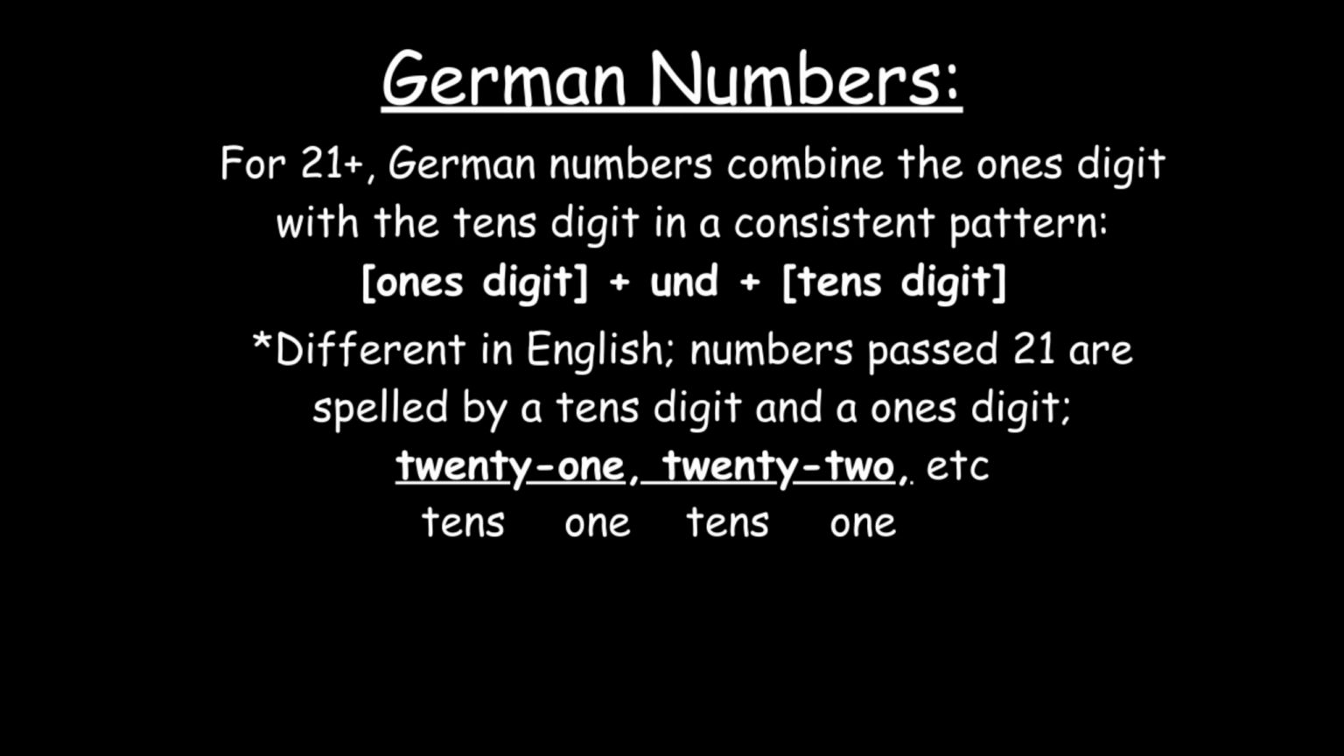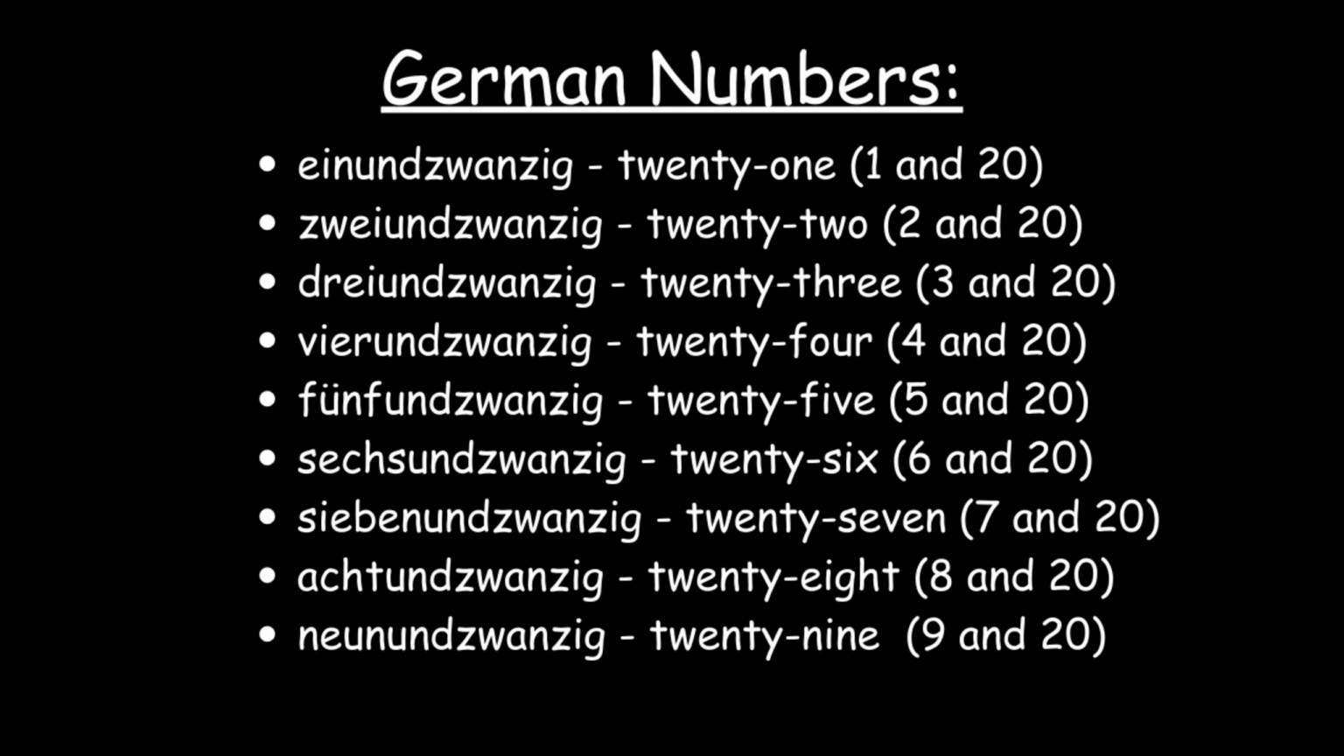This system is different in English because numbers past 21 are spelled by a tens digit and a ones digit, like 21, 22, and so on. In German, the pattern combines the words beginning with the ones digit, und, and the tens digit. So, numbers past 21 look like this: 21, one and twenty, 22, two and twenty, 23, three and twenty,